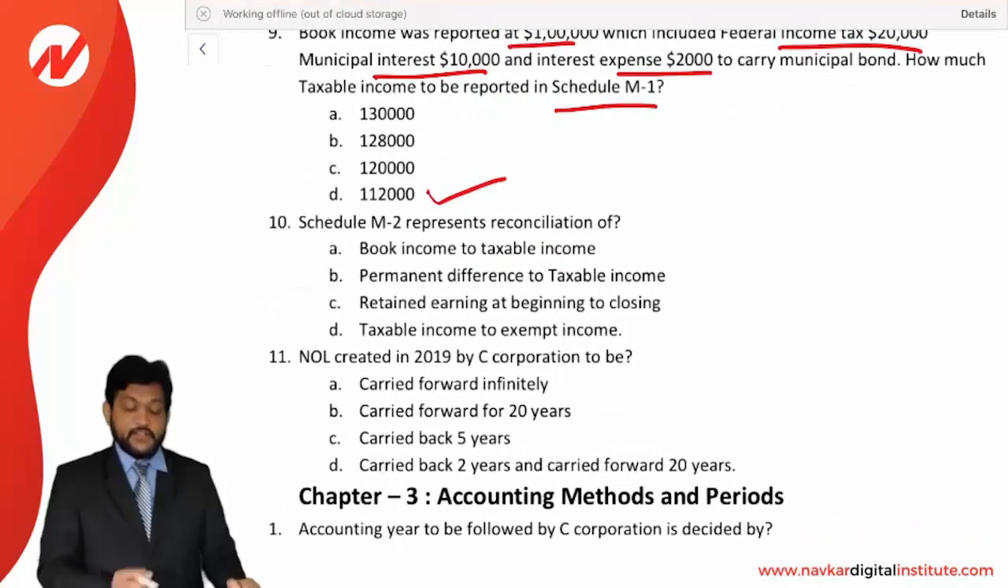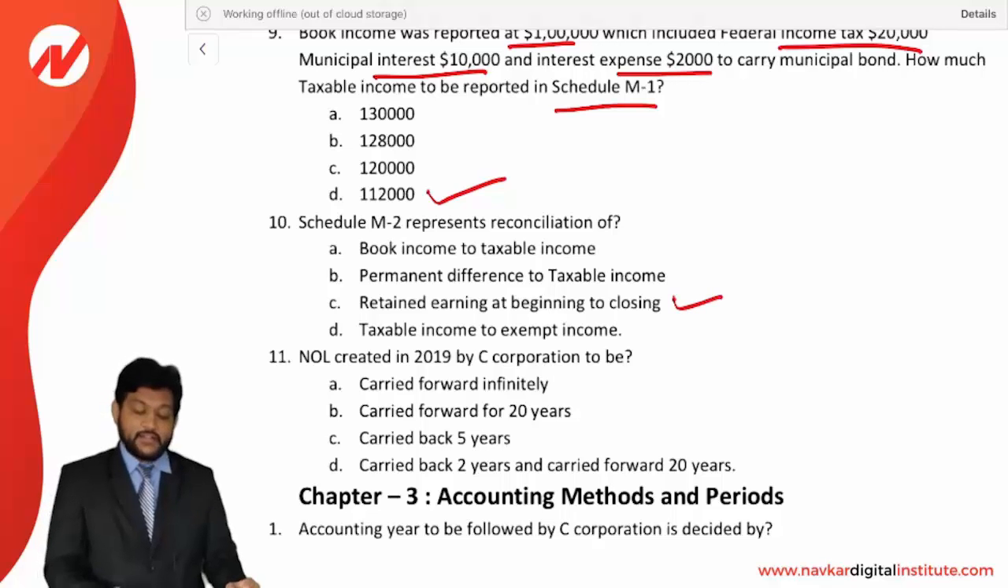Schedule M1 represents a reconciliation of what? What is Schedule M1? It is a reconciliation of retained earnings. So C is the correct option: retained earnings at the beginning and at the closing of the year.